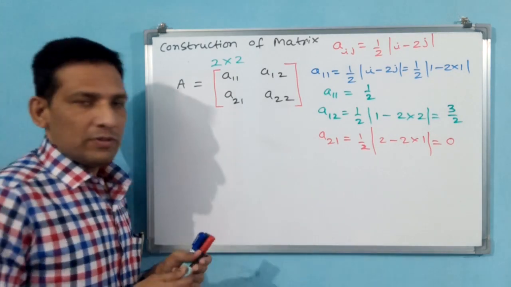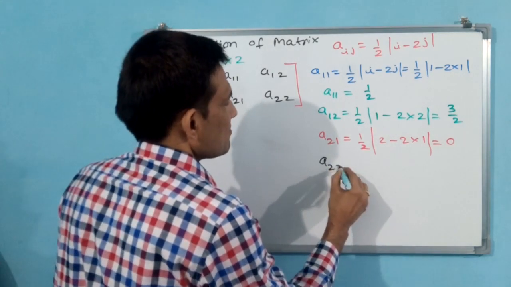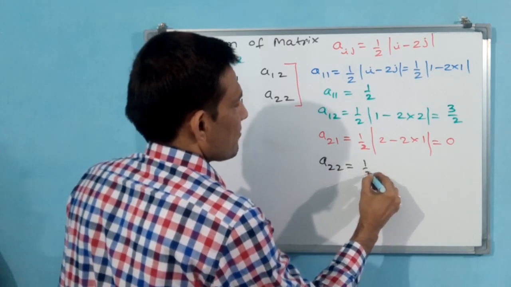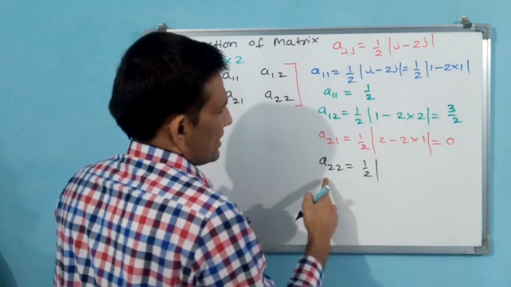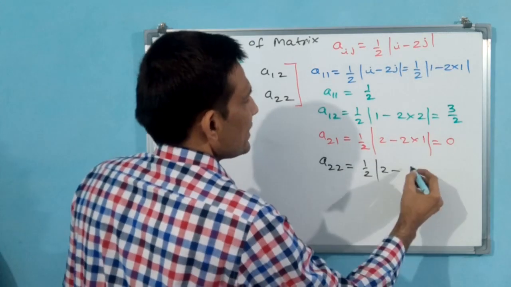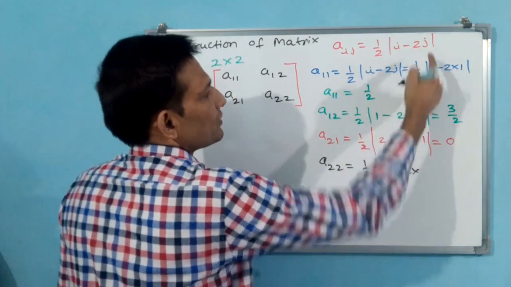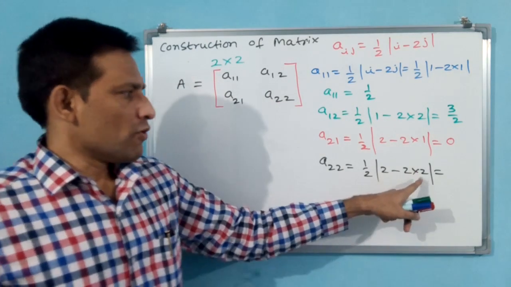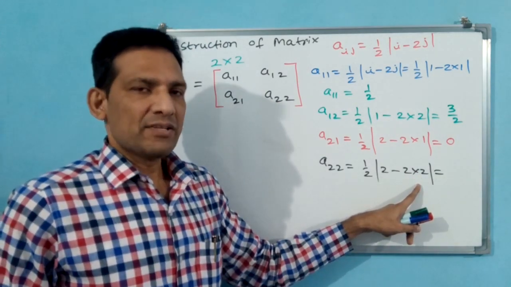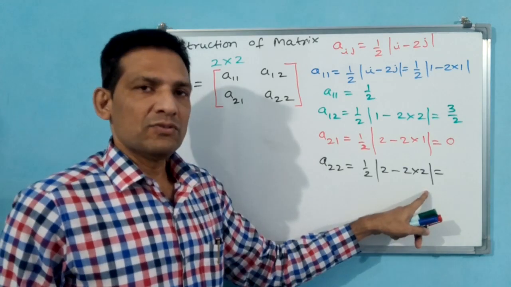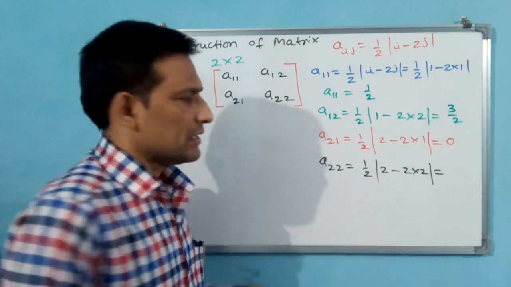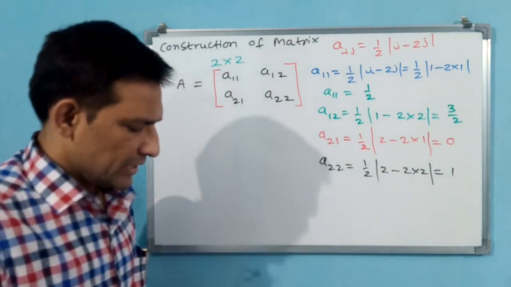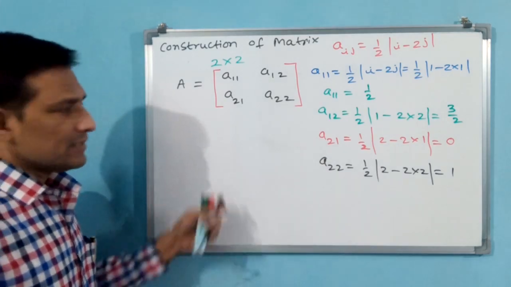Now go for A22. 1 by 2, i is 2, minus 2 into j is also 2. Okay. 2 into 2, 4. 2 minus 4, minus 2. But modulus of minus 2 is 2. 2 by 2, 1. That's all. 1 will come. Okay.